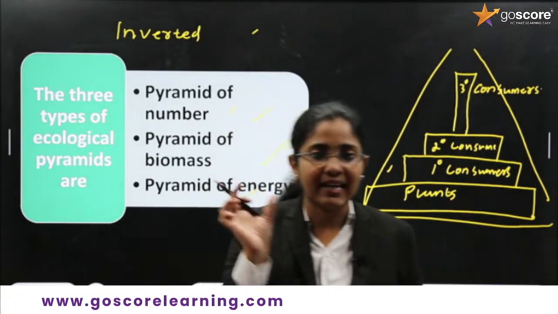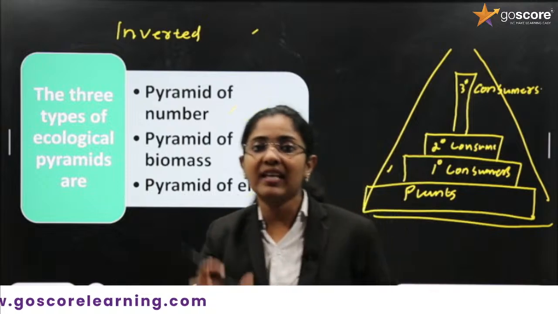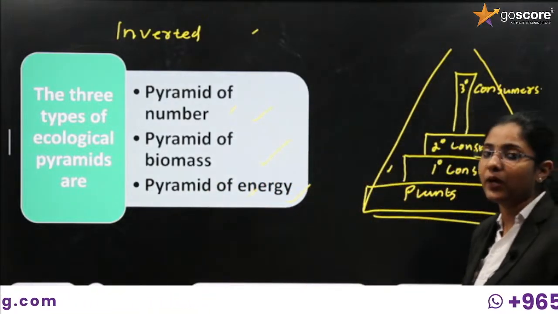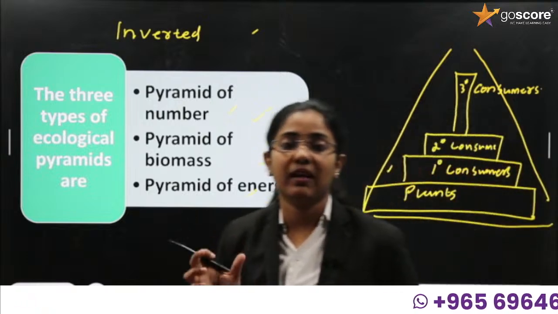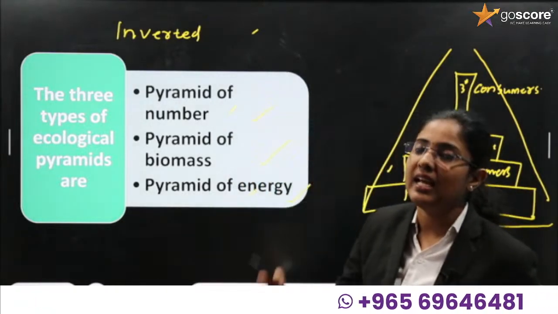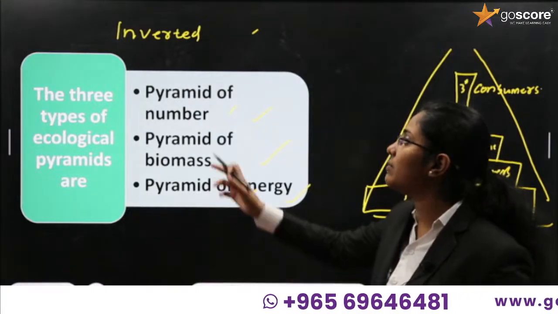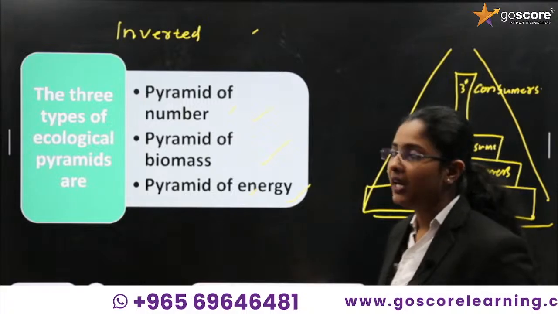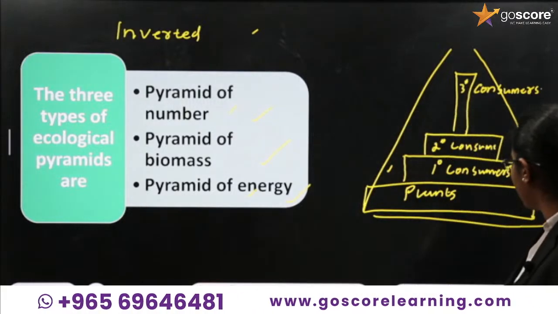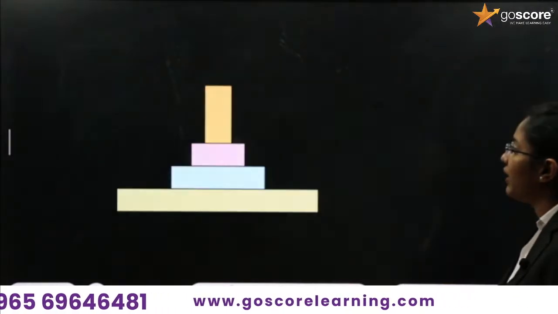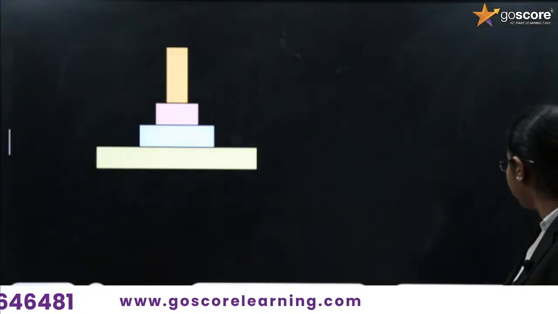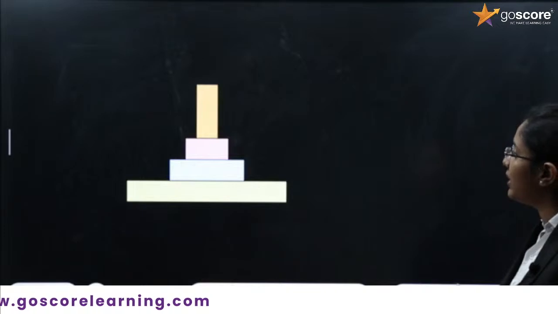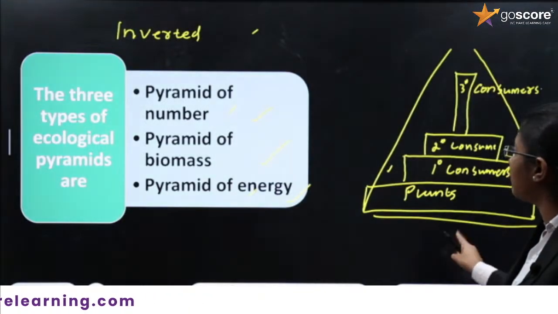Dear students, understand the statement. Always the pyramid of energy is upright. The inverted energy pyramid is not possible. Inverted pyramids can be possible for pyramid of number and pyramid of biomass. Is it clear for you? Okay, fine. These are the different pyramids of biomass and different pyramids of number as I have represented.